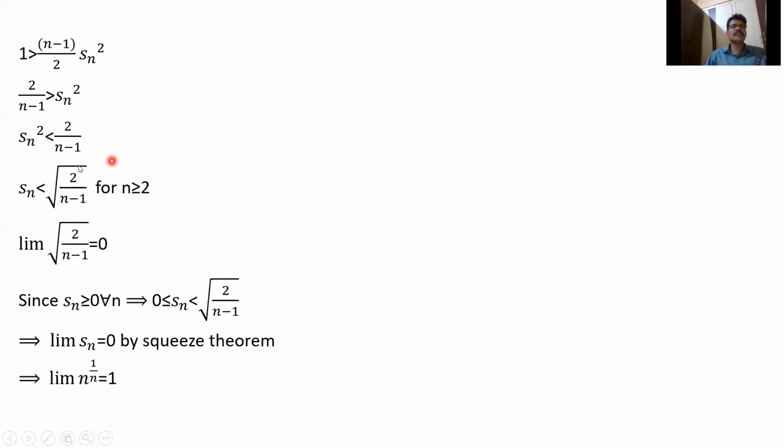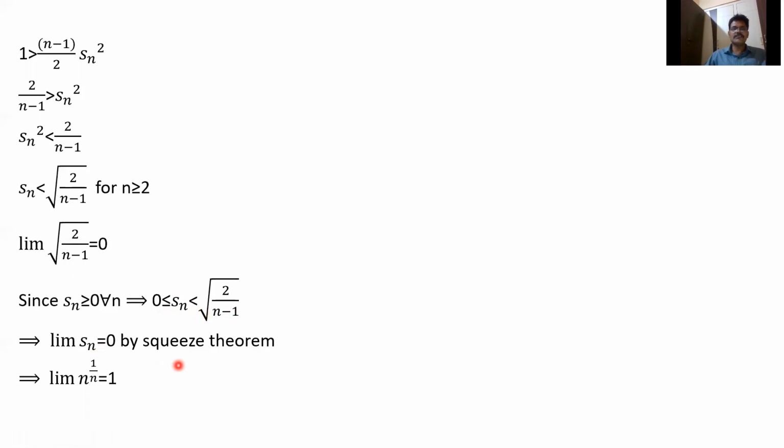Why am I writing n greater than or equal to 2? Because for n equal to 1, it is undefined. So, we know that the limit of root of 2/(n-1) equals 0. Since Sn is greater than or equal to 0, we have 0 less than or equal to Sn less than or equal to root of 2/(n-1). The limit of 0 is 0 and the limit of root of 2/(n-1) is also 0, therefore the limit of Sn equals 0 by the squeeze theorem.